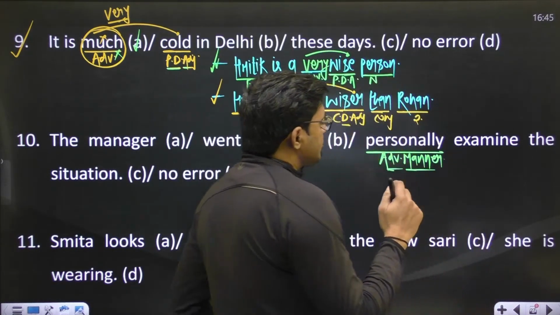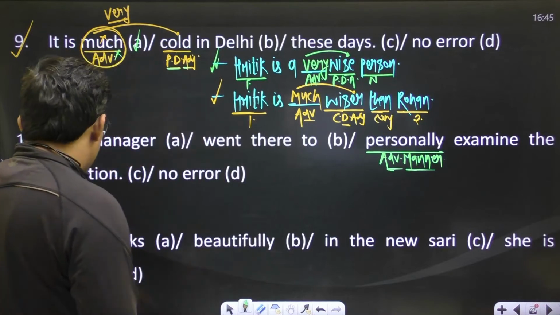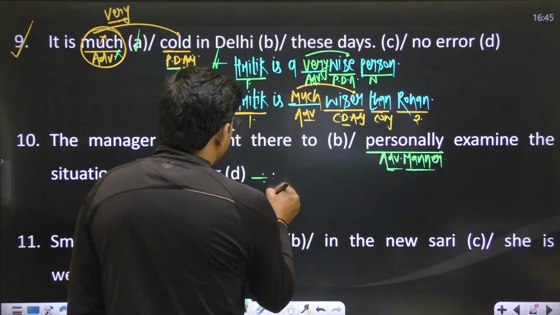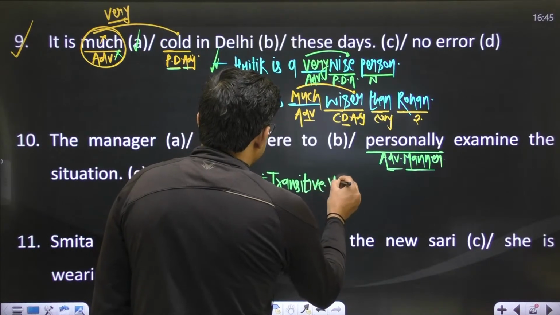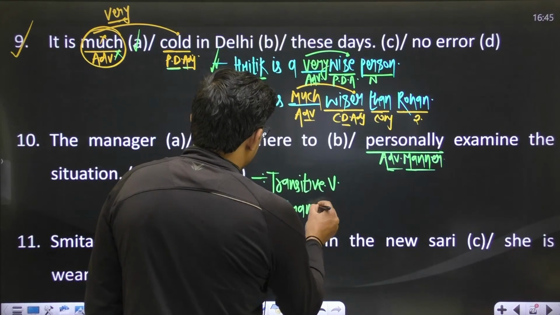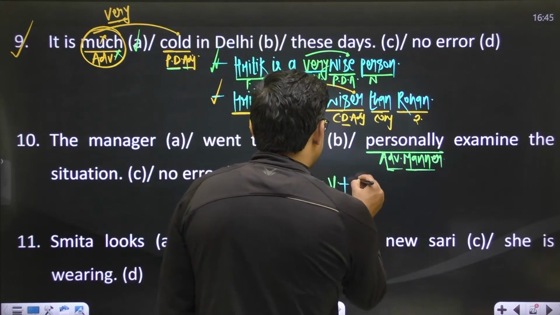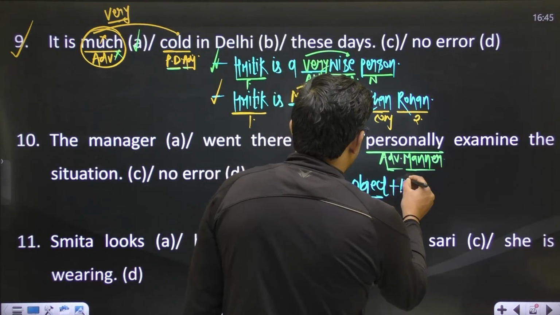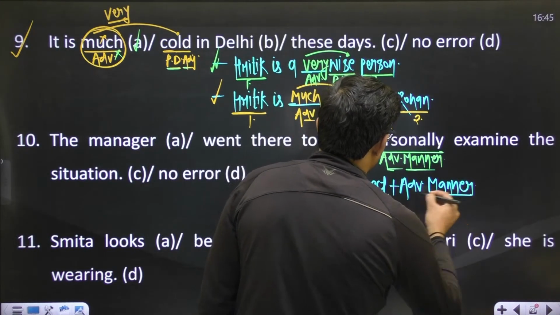Whenever you talk about the position of adverbs of manner, I said you have to focus on the verb, which can be transitive or intransitive. If the verb is transitive, transitive verbs are followed by an object. After transitive verbs you have to use an object, and after this object you have to use the adverb of manner. We use the adverb of manner after the object if you have any.